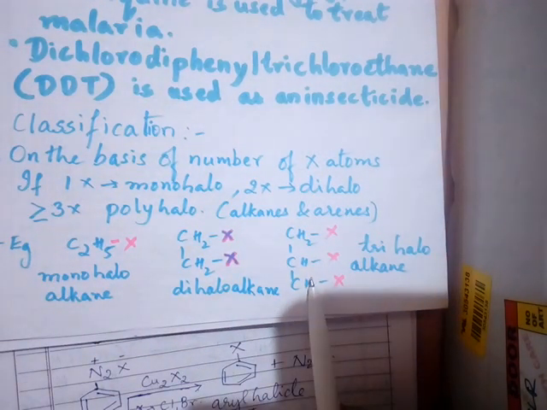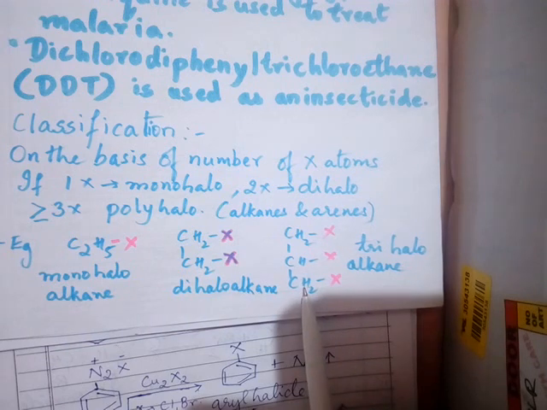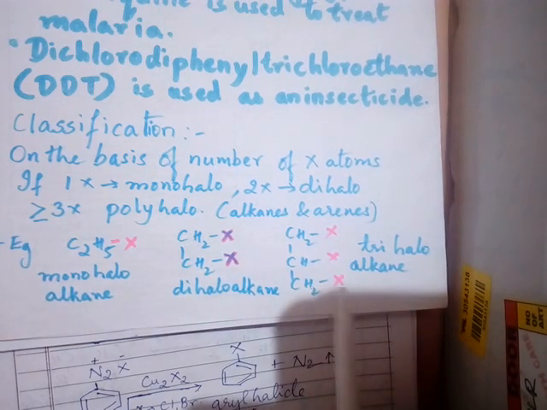Similarly, in this molecule we have three such halogens in the given molecule. Therefore it is a trihaloalkane. So in this way, based upon the number of halogen atoms in one molecule, we have classified these haloalkanes.